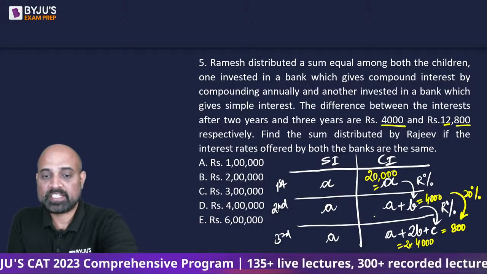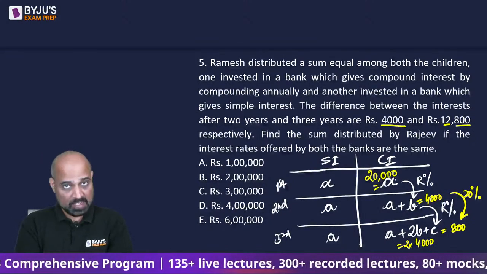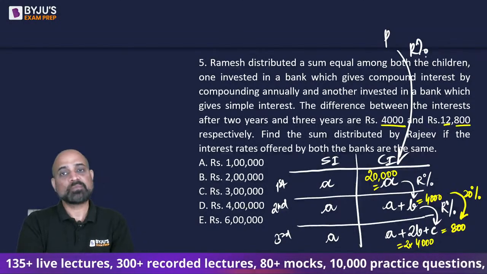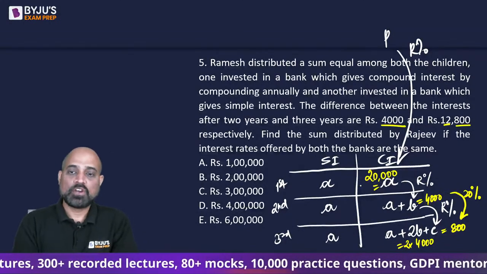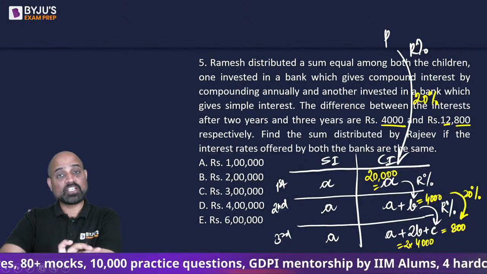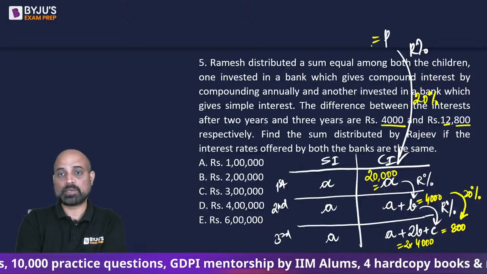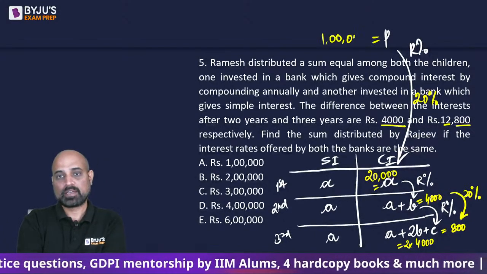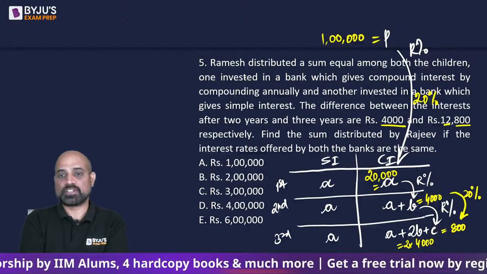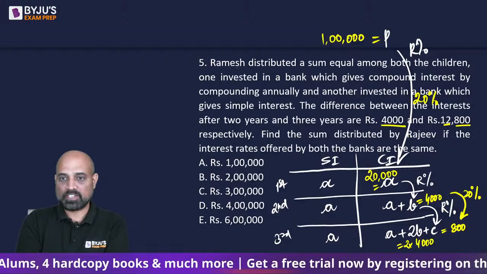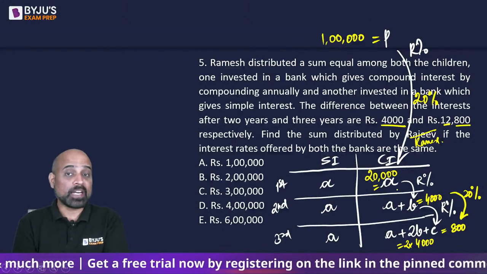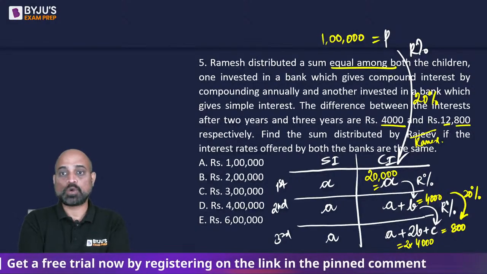Now if this is 20,000, how is A, as in the first year interest, related with P? P और A may be same R% का relation होता है. So this is going to be again 20%, as in this 20,000 is 20% of something. So principal will turn out to be 1 lakh. Now question asked is find this sum distributed by Rajiv. It should be actually Ramesh. Rajiv to ab hai nahi. So this sum distributed by Ramesh, it is distributed equally among both the children.